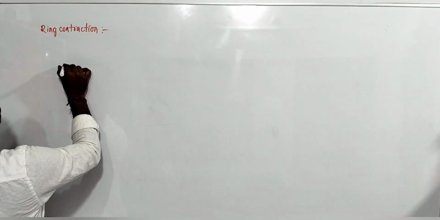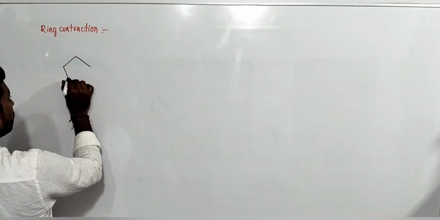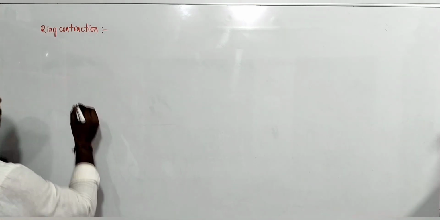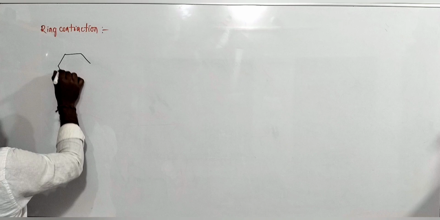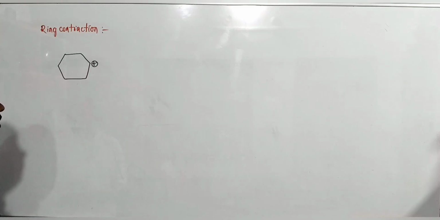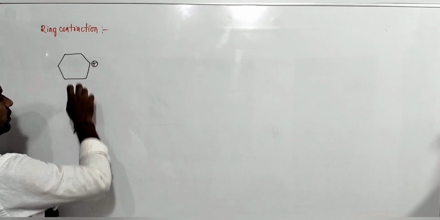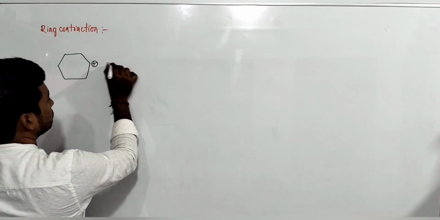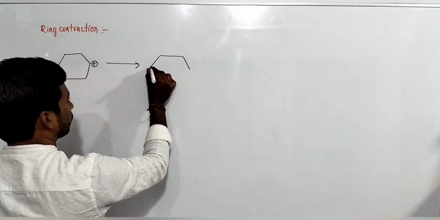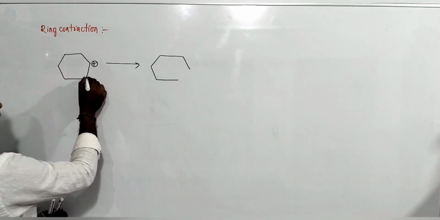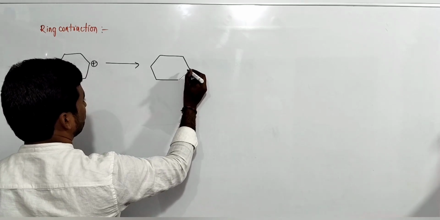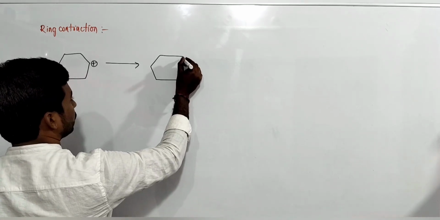If a cyclic chain carbon contains positive charge, here this bond breaking takes place, this new bond formation.